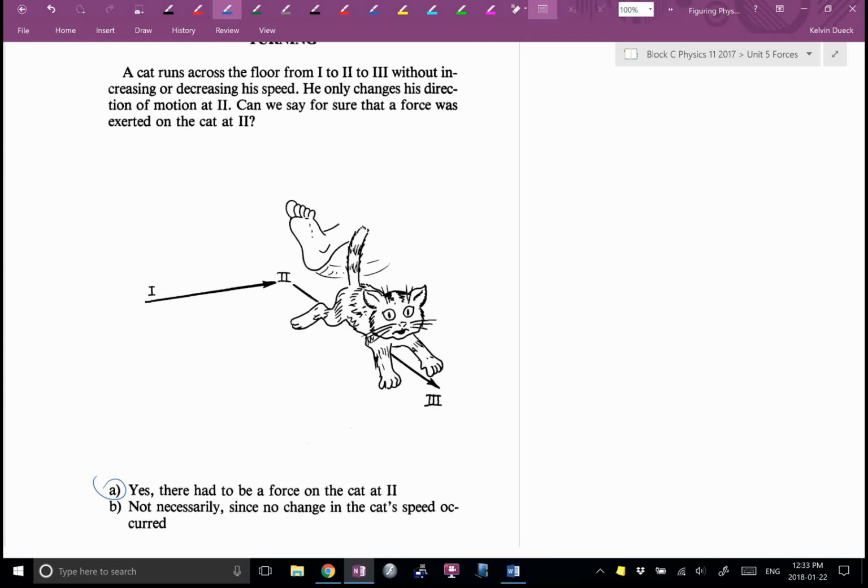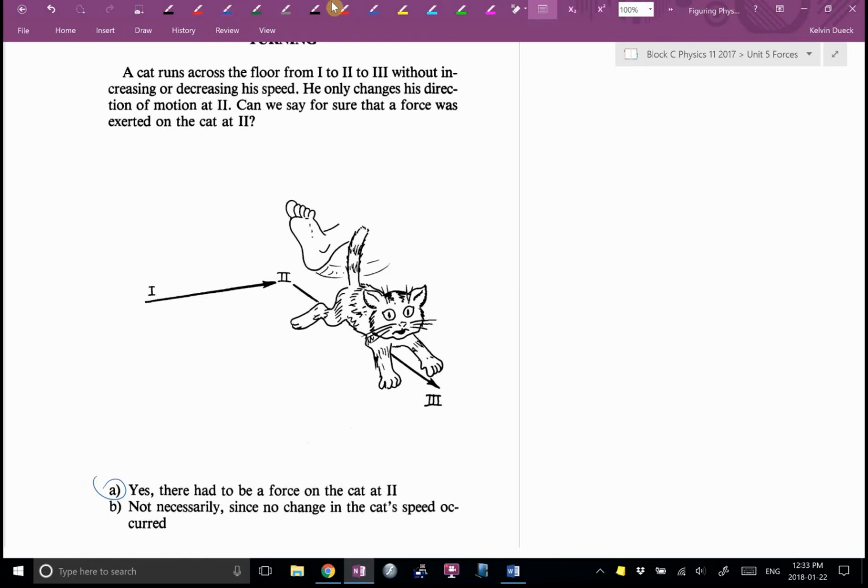Acceleration has magnitude and, what do all vectors have? Magnitude and, I'm looking for it begins with letter D. Sierra. Direction. So you can accelerate if you change your speed or if you change your direction. Did the cat change the direction? Did the cat accelerate? There must be a force. That's what Newton's first says.